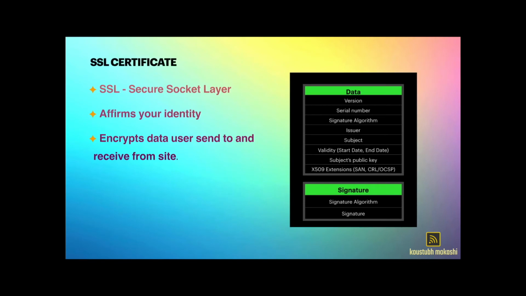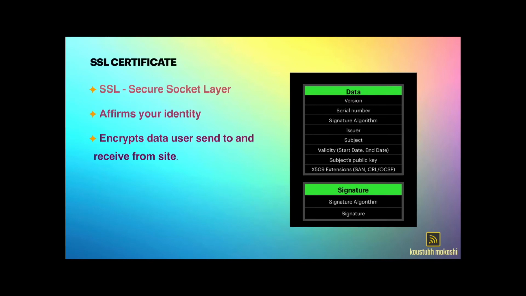So let's discuss the SSL certificate. What is SSL? SSL stands for Secure Socket Layer. It's a widely deployed cryptographic protocol which governs secure communication over the internet. A certificate in general is a document which certifies that you are what you claim to be. Then what is an SSL certificate? An SSL certificate is a certificate which affirms your identity over the SSL protocol.